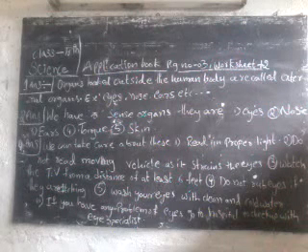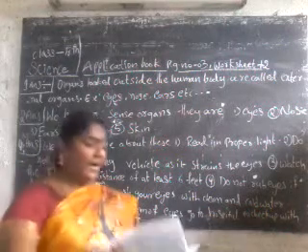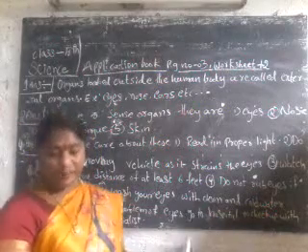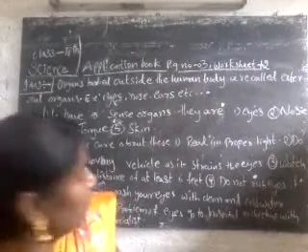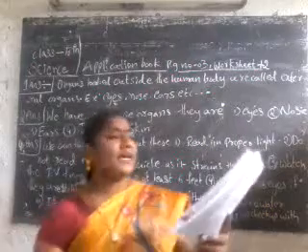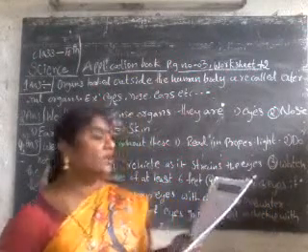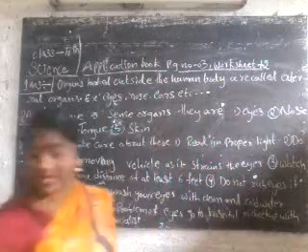Okay now children, next you see here in the application book, page number 1. You see the first one. I will write these answers on the board. First one: organs that are located outside of the human body are called external organs.